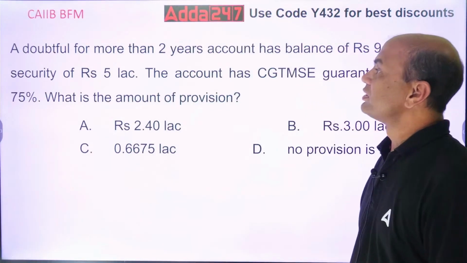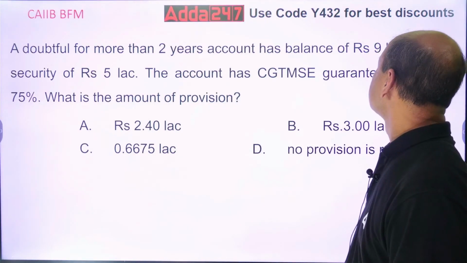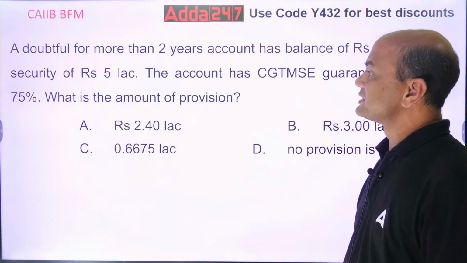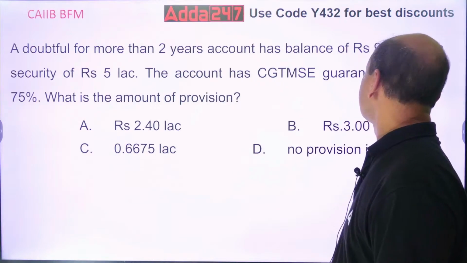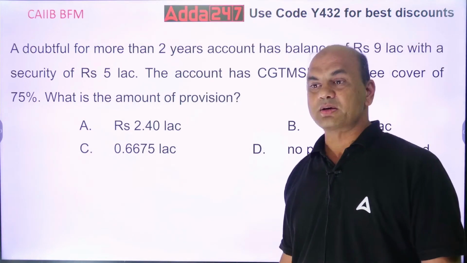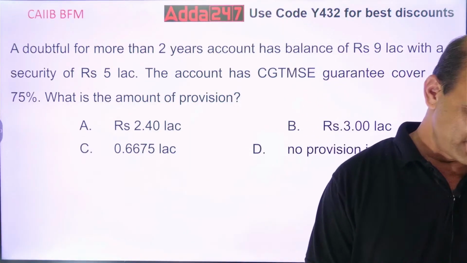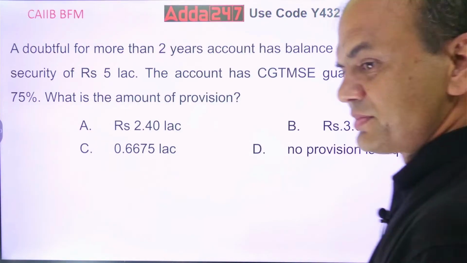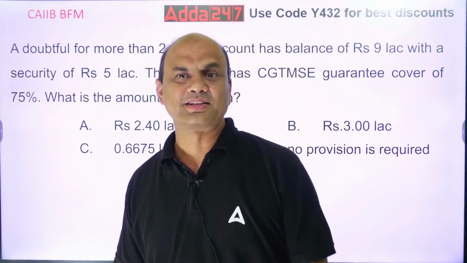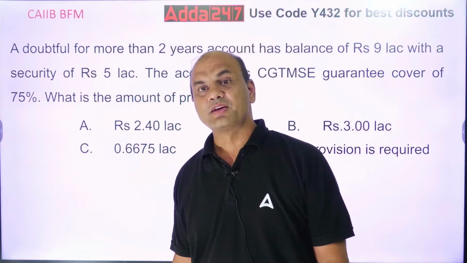A doubtful asset for more than 2 years has a balance of rupees 9 lakhs with a security of 5 lakhs. The account has CGTMSE guarantee cover of 75%. What is the amount of the provision? Think everyone. Think of it. What is the answer? Everyone try to give the answer as much as possible.